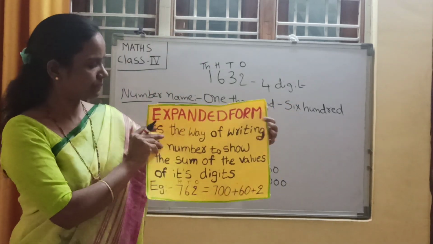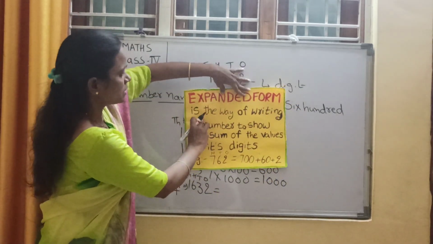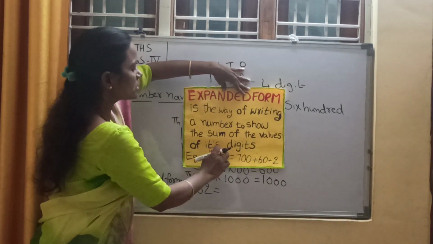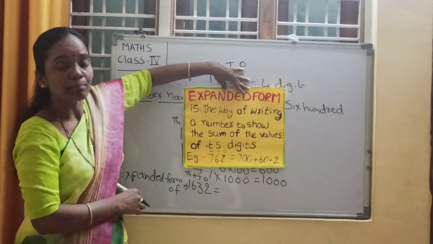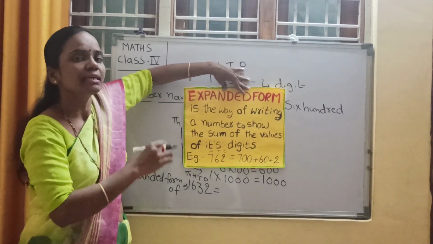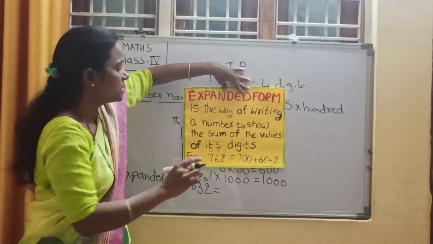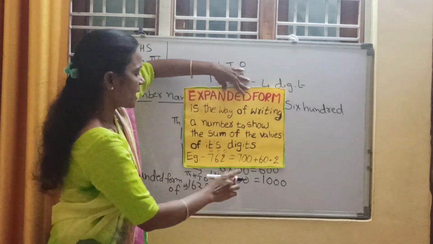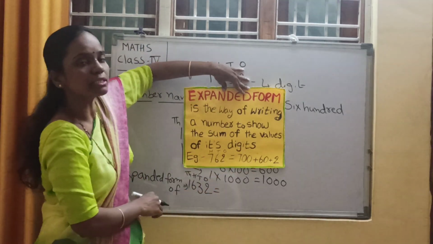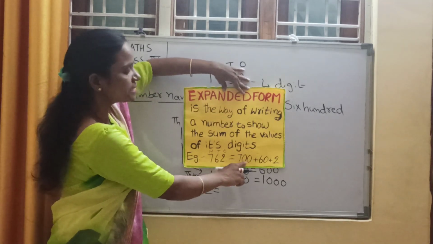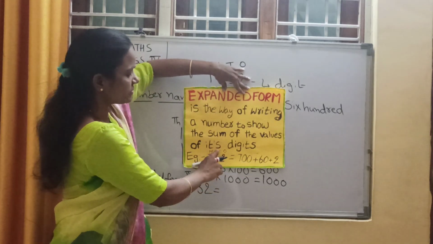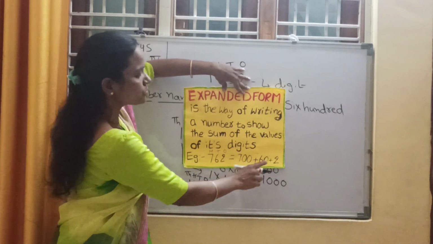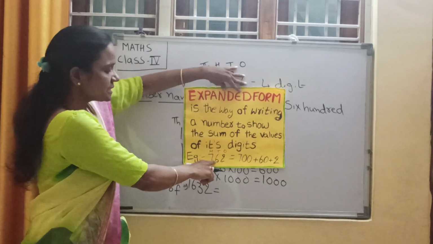Expanded form is the way of writing a number to show the sum of the values of its digits. Sum of the place values of those digits is an expanded form. So for example, 762. 7's place value is 700, plus 6's place value is 6 tens are 60, plus 2's place value is 2 ones are 2. So it is the expanded form of this number.